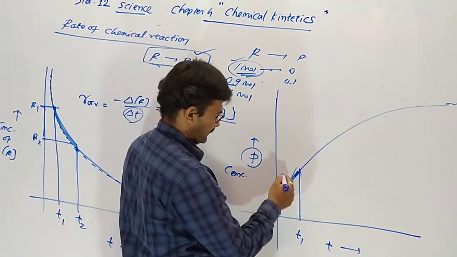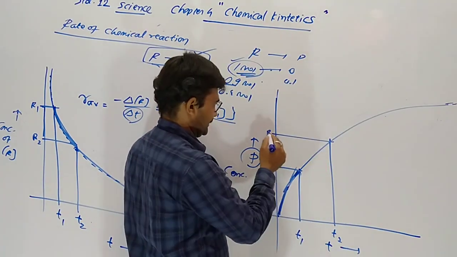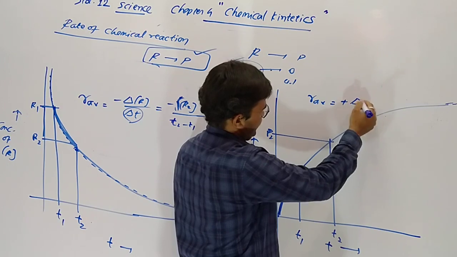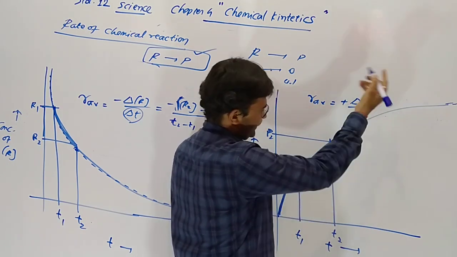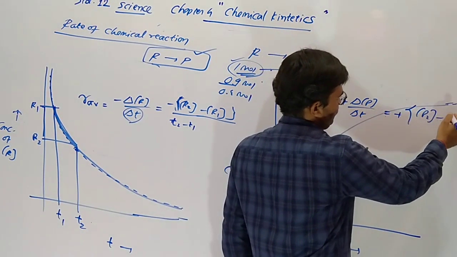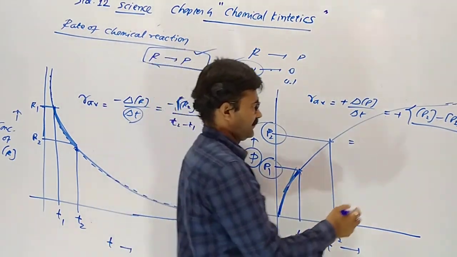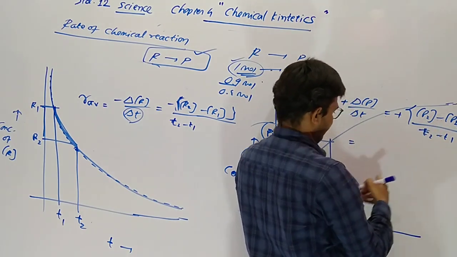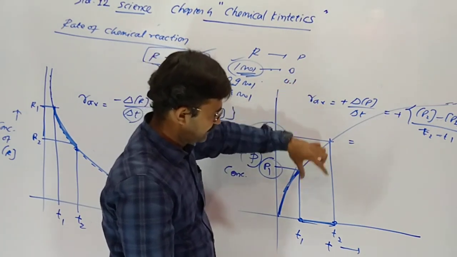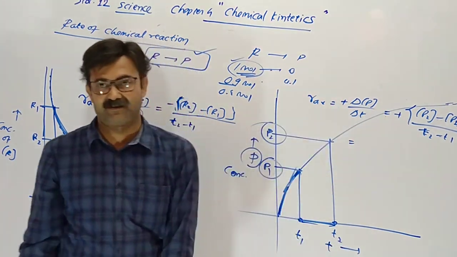At T1 time, concentration is P1. At T2 time, you can see it is increased, P2. So the average is plus delta P, plus because of increase: P2 minus P1, final concentration minus initial, upon T2 minus T1, final time minus initial. So this gives the average rate of reaction between T2 and T1, and the change in concentration is an increase, so plus.